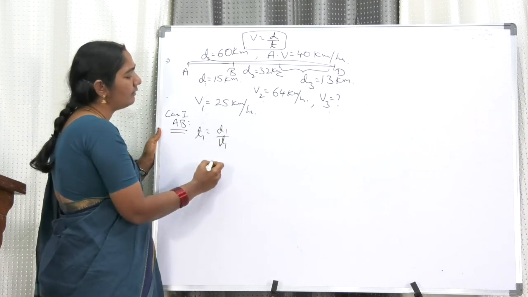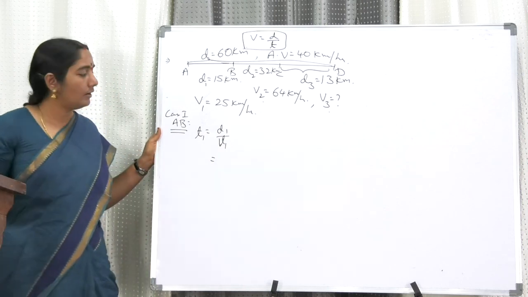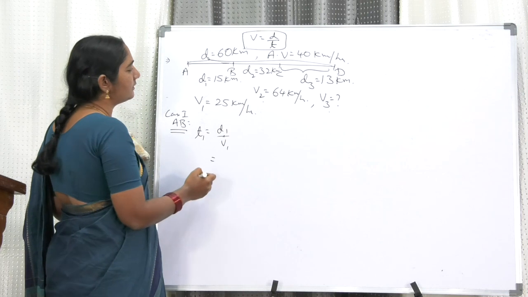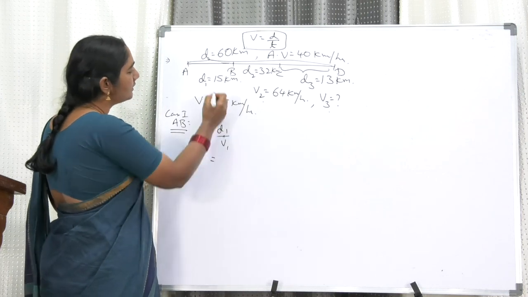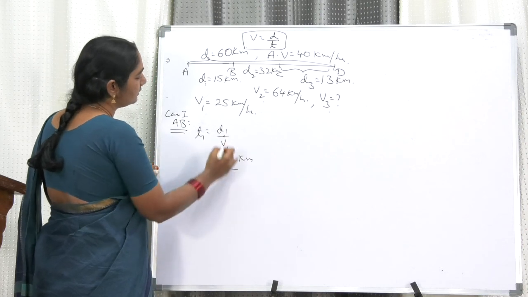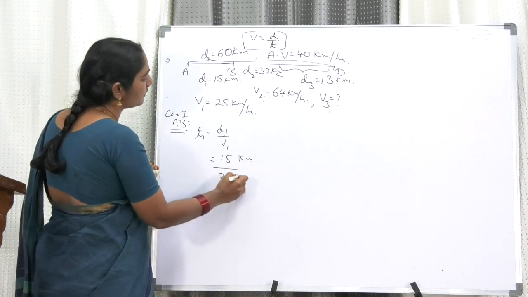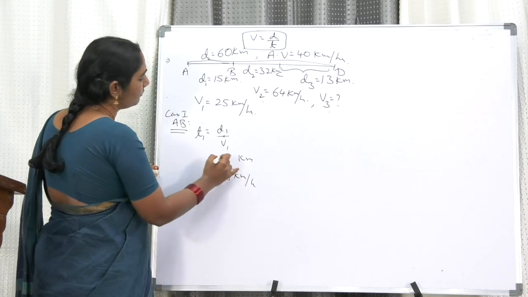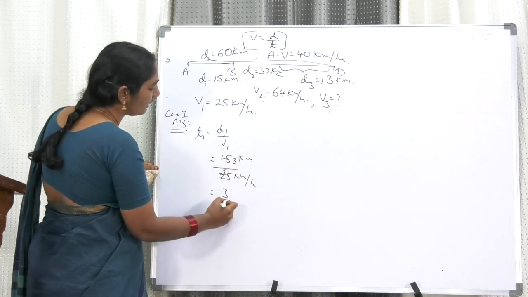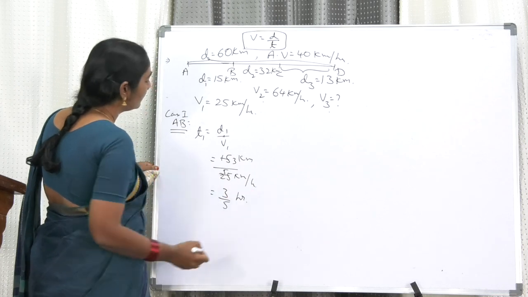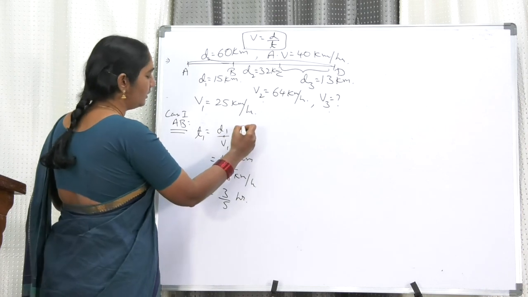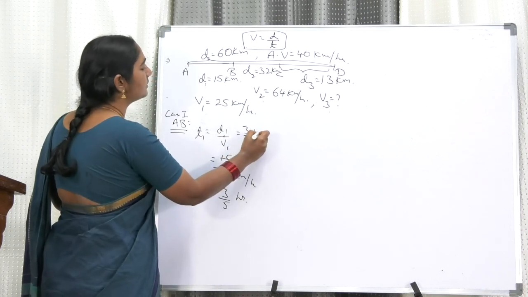The distance is 15 kilometers and the velocity is 25 kilometers per hour. So 5 threes are 15, 5 fives are 25, so T1 is 3 by 5 hours.